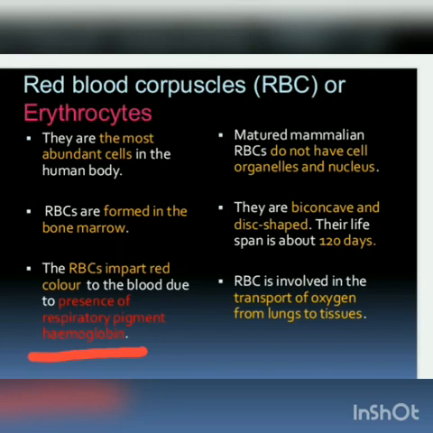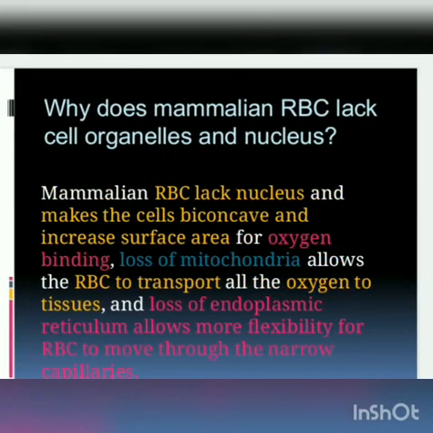How does the RBC carry this oxygen from lungs to the tissues? There is a specific reason for this. And why do matured mammalian RBCs not have organelles and nucleus? We'll see. Why does mammalian RBC lack cell organelles and nucleus?